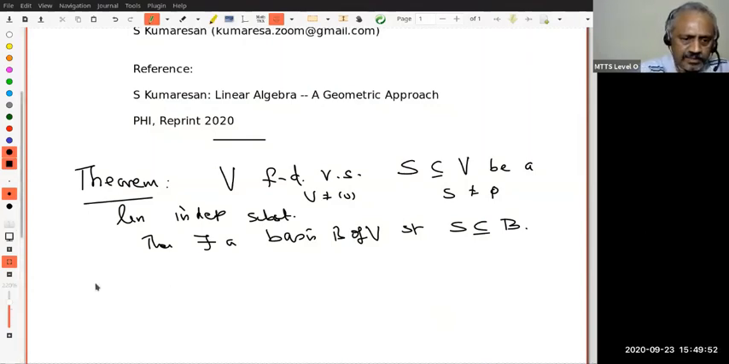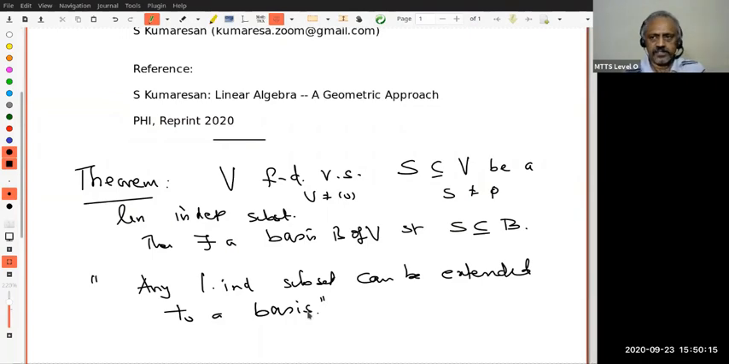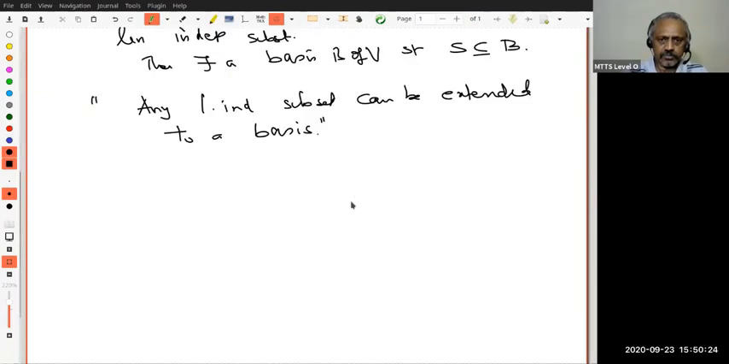Okay, but there is a kind of shorthand mantra which says that this theorem can be paraphrased by saying: any linearly independent subset can be extended to a basis of V. This is easier to chant. Yeah, any linearly independent subset can be extended to a basis. Okay, this is a very, very useful result. So let us go through the proof.